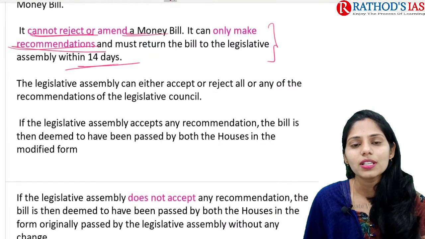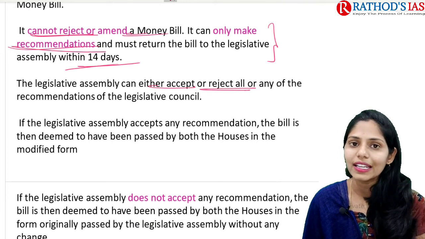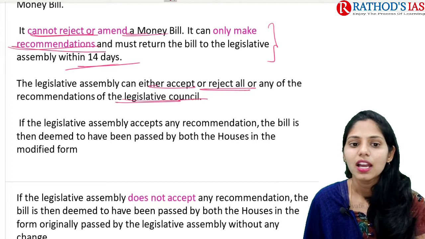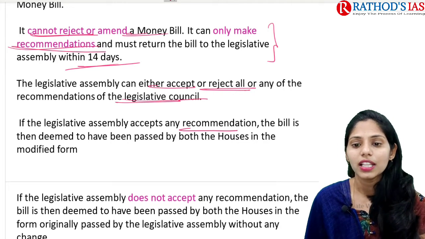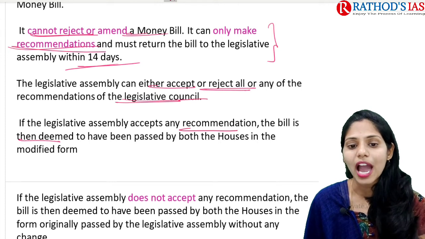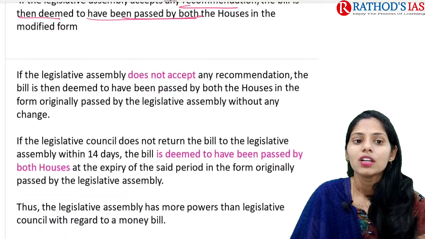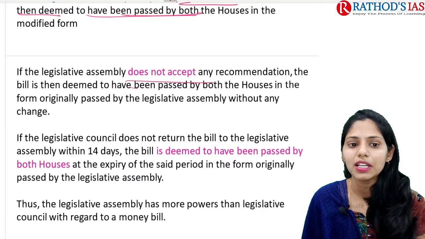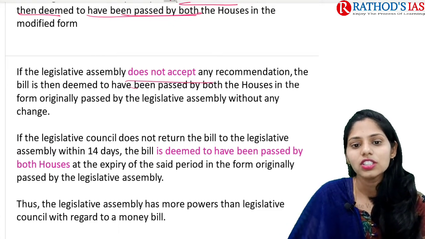The legislative assembly can either accept or reject all or any of the recommendations of the legislative council regarding the money bill. If the legislative assembly accepts any recommendations, then the bill is deemed to have been passed by both houses in modified form. If the legislative assembly does not accept any recommendations, then also the bill is deemed to be passed by both houses without any change.